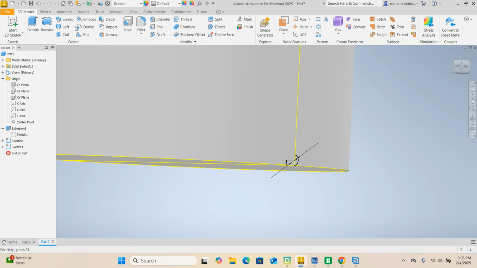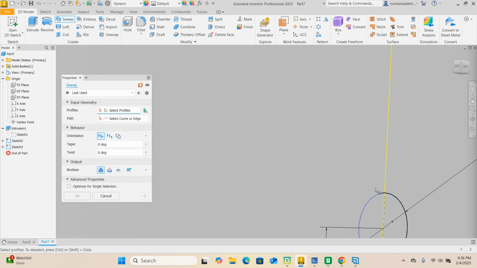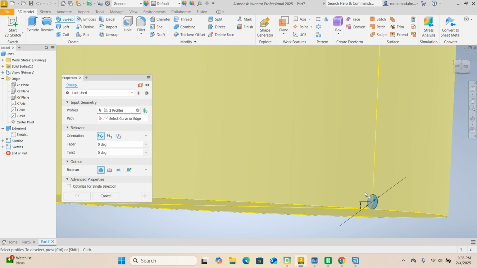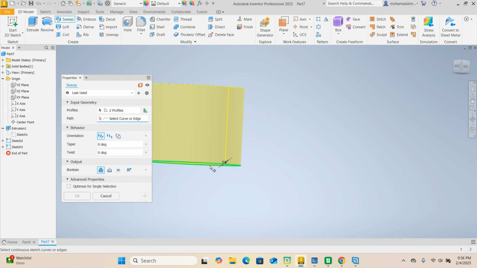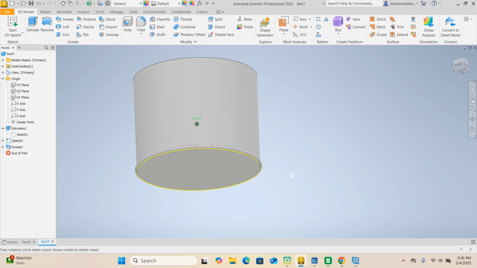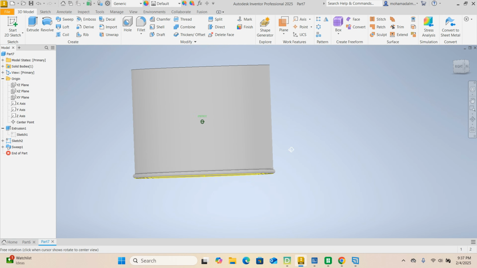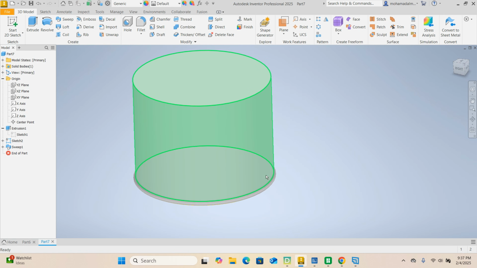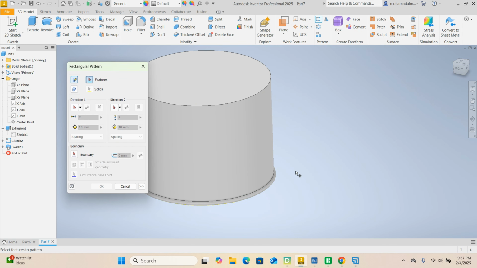Let's go ahead and sweep it. So the profile is going to be the circle, and for the path, go ahead and select this bottom edge here, and click OK. There you go. Now we can pattern this sweep. We're going to use rectangular pattern.